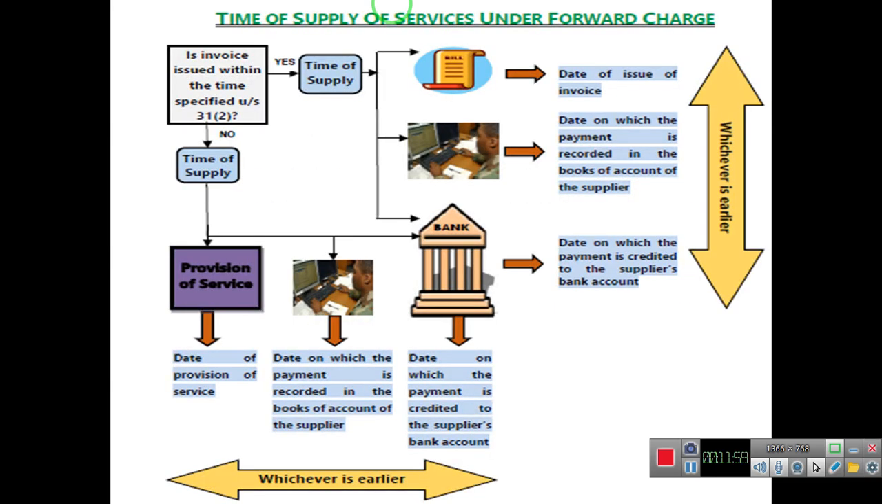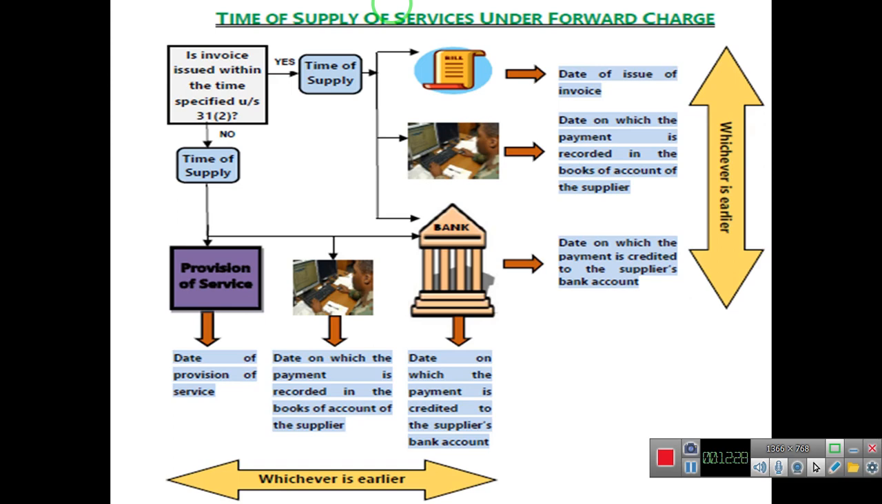Now we'll discuss time of supply of services under forward charge. In case of determination of time of supply of services under forward charge, first we will check whether the invoice is issued within the time specified, that is the last date of issue of invoice under section 31 subsection 2.